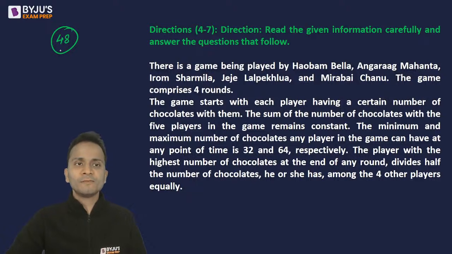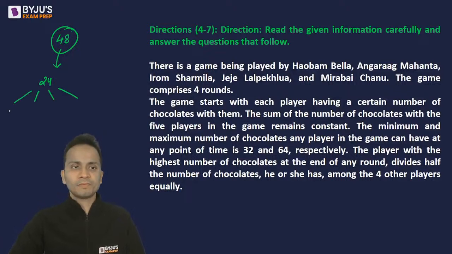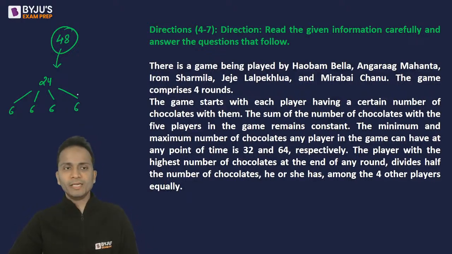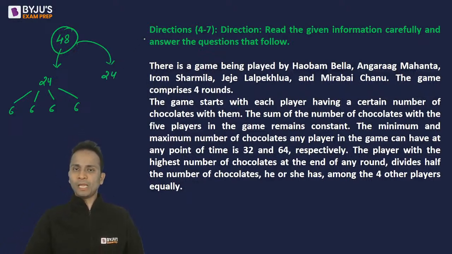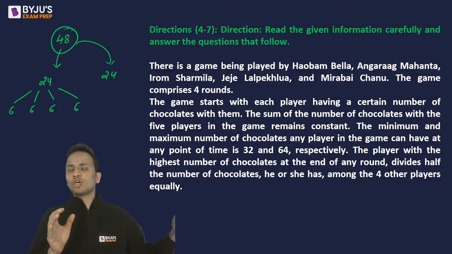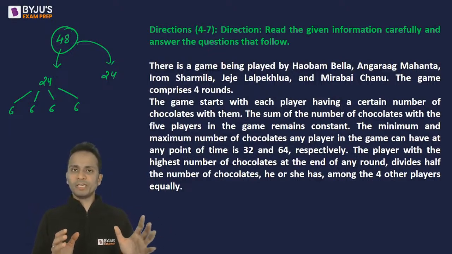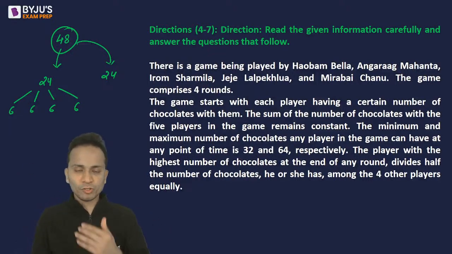So what I'll do is, I will divide half of my chocolates, that is 24 chocolates, equally among the other 4 players. That means 6, 6, 6 and 6. And I'll be left with 24 chocolates. So out of 48, I'll divide half of the chocolates equally among all the other 4 players, and I'll be left with half of those chocolates.